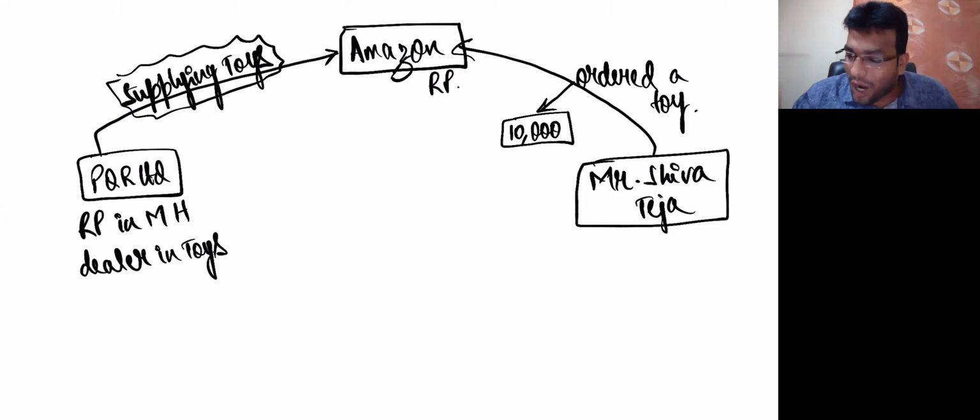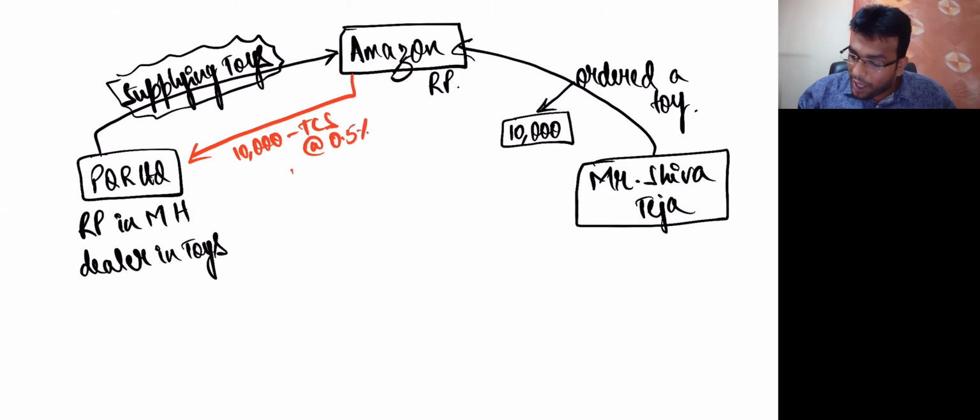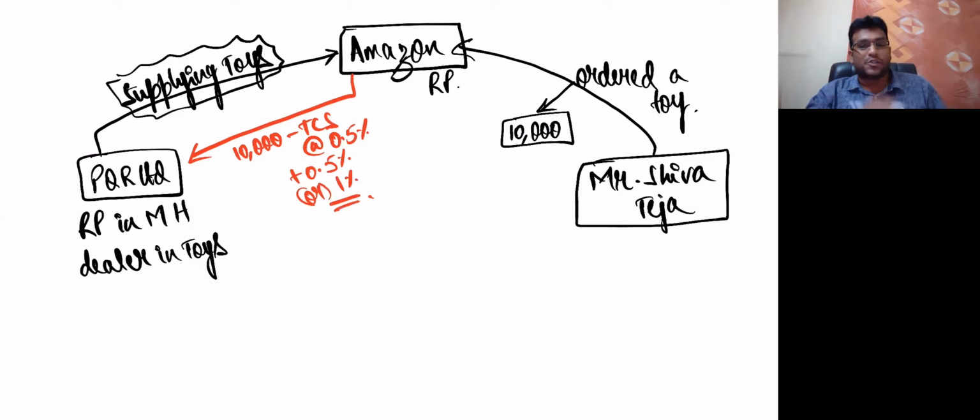PQR Limited. So what they have told very clearly is that when Amazon is making payment to PQR Limited from the 10,000, they will reduce something called TCS at the rate of 0.5% plus 0.5%, or it can be 1% also. If you remember, I told you very clearly, the TDS rate is 1% plus 1%. But TCS is 0.5 plus 0.5. Also keep in mind one very, very important special point: provisions of TDS will apply only when contract value is more than 2.5 lakhs. But here, there is nothing called contract value more than 2.5 lakhs.